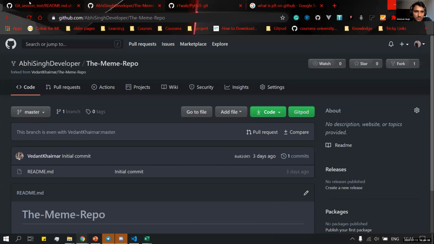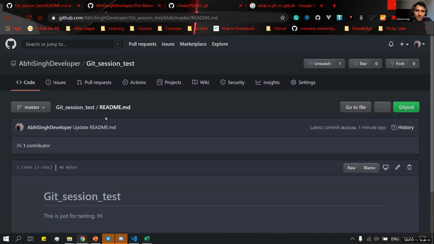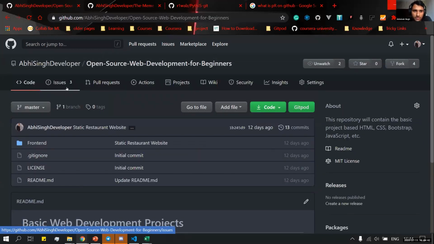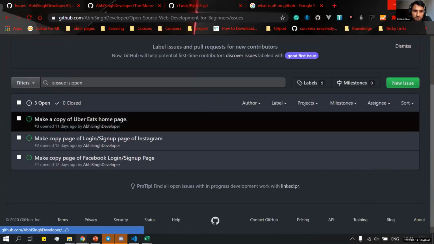Now we go again to this, and we have issues. So what are issues? Issues are generally used to keep track of the enhancements required in our repository. They are used to keep track of bugs or any task which we want. For this repository we have three issues. Let us see what these issues are.